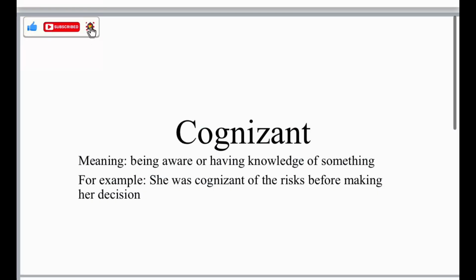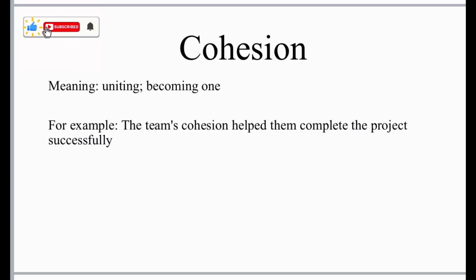Cognizant, meaning being aware or having knowledge of something. For example, she was cognizant of the risks before making her decision. Cohesion, meaning uniting, becoming one. For example, the team's cohesion helped them complete the project successfully.